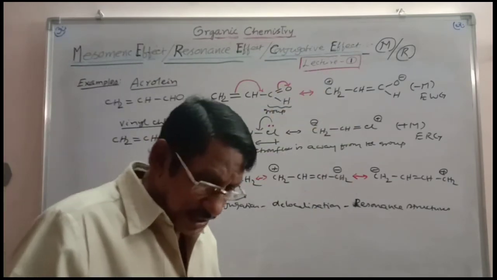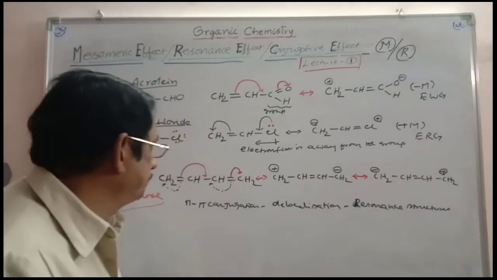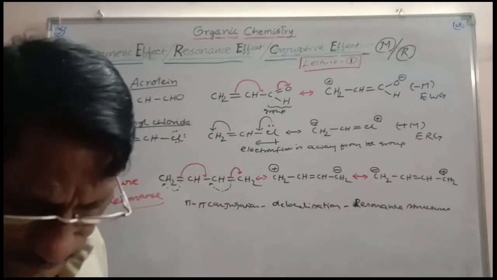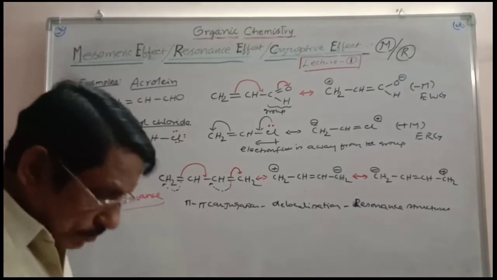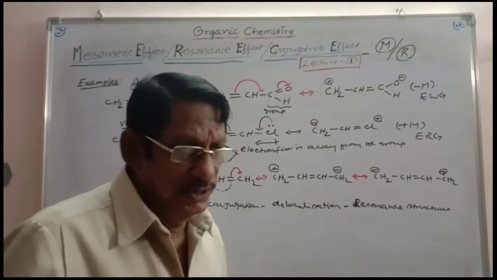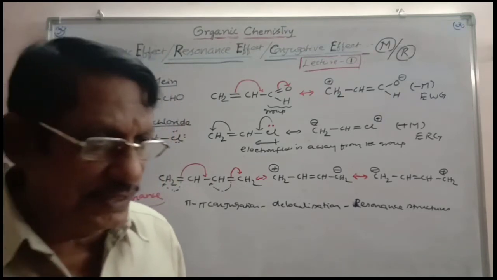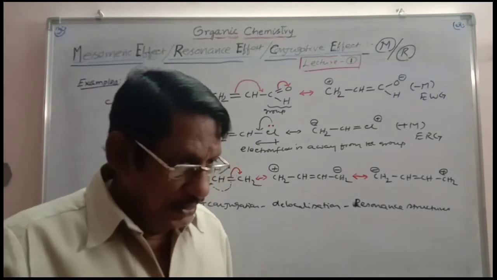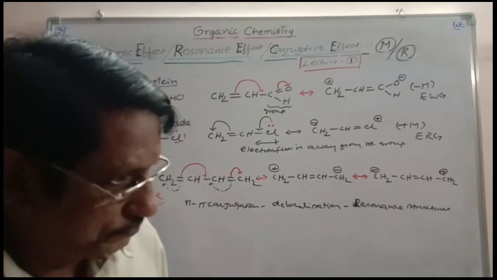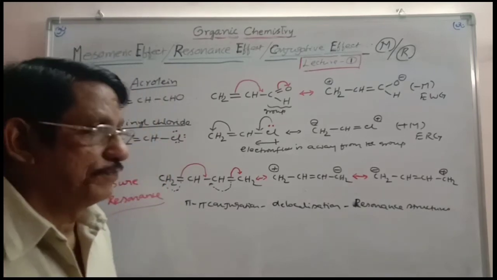Now we can take some more examples here. In this case, please note it. Mesomeric effect is more important when groups are attached to benzene ring. Here you have to get one clarity. What is that clarity?